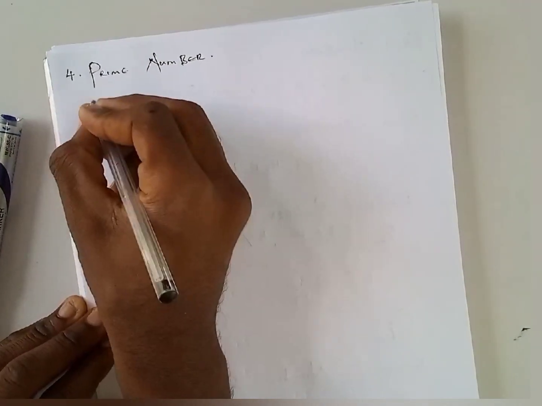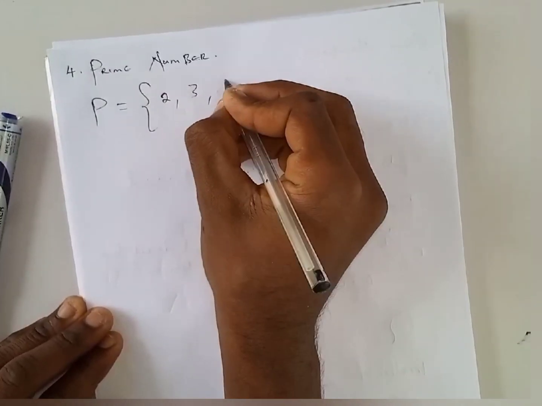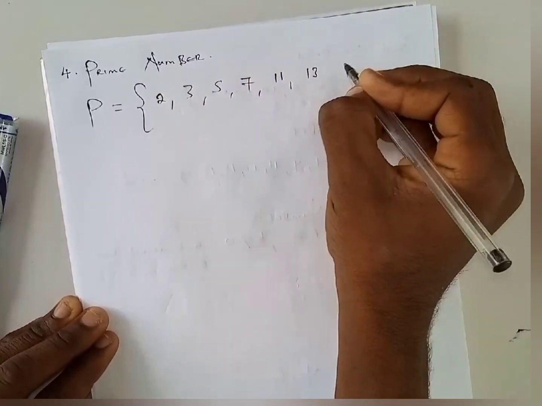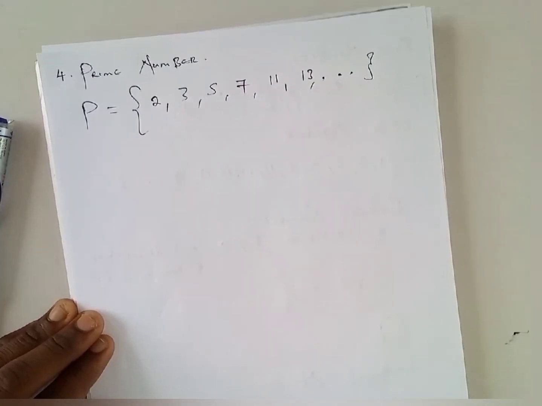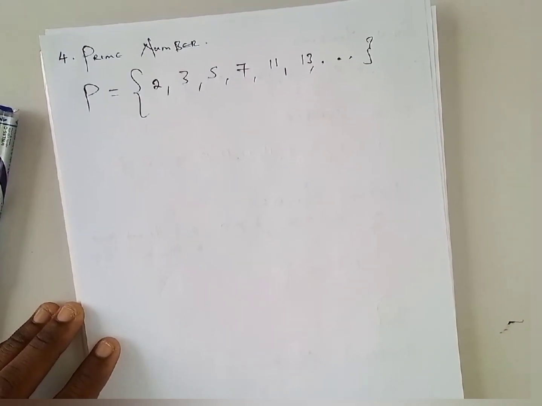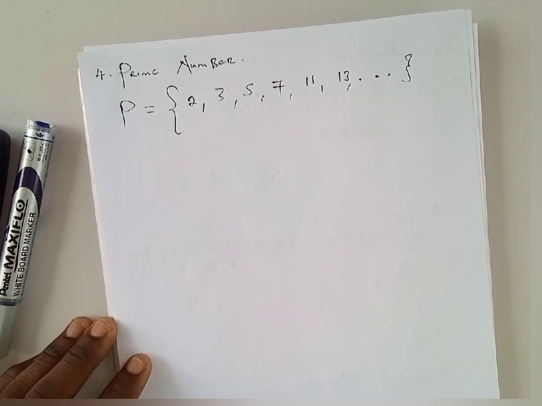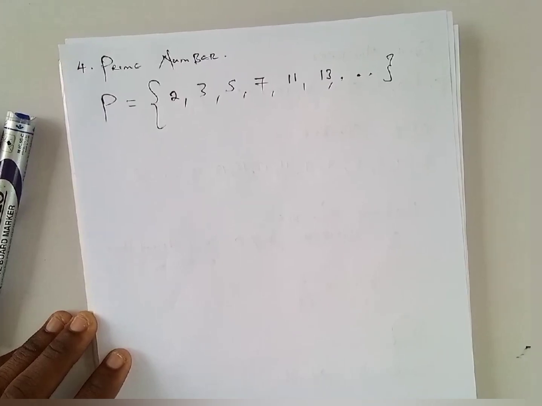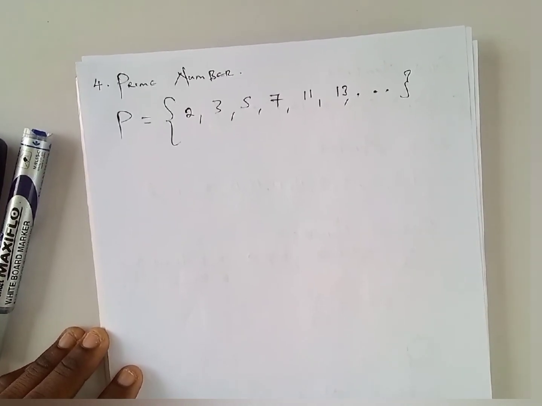Okay? So this set is simply going to possess 2, 3, 5, 7, 11, 13, and it will continue going. I hope you guys get the trend. 9 is not a prime number. Why? Because 9 is going to possess three factors: 1, 3, and 9 itself. Okay? 15 is not going to be a prime number because it's going to possess 1, 3, 5, and 15 itself. So it's going to possess 4 factors. So when we talk about prime numbers, we are looking at natural numbers that only have 2 factors. That's 1 and the number itself.